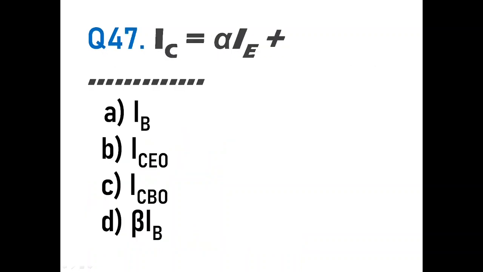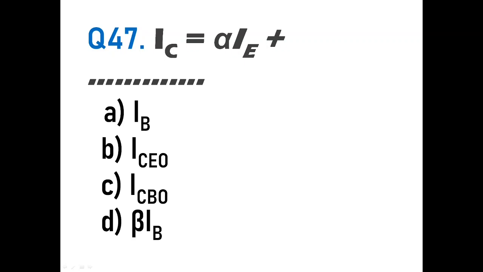Here there is an equation which is called a collector current IC is equal to current gain alpha multiplied by I plus what? Now the collector current is a percentage of I, we know. Okay, it will be 0.9% of I or 0.92% of I or 0.95% of I because alpha is always less than 1. So it is a percentage of I plus a leakage current, plus the reverse bias leakage current ICBO, which is called as reverse bias leakage current. So here the option will be C, ICBO, which is the leakage current.